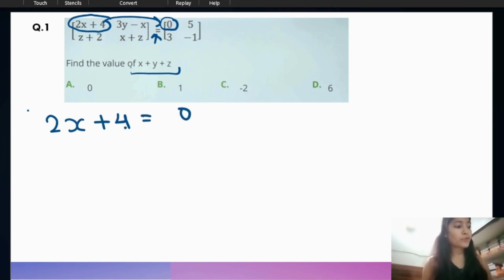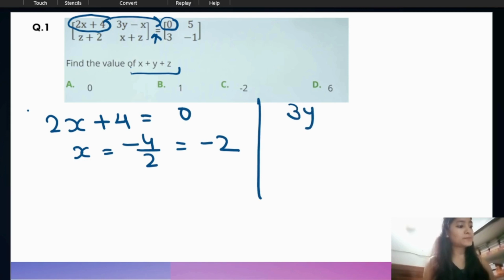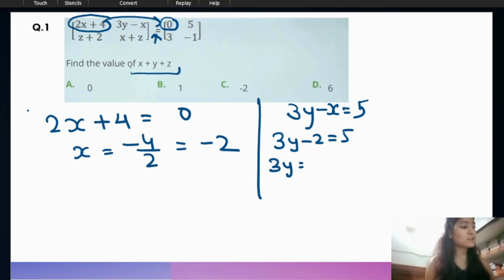Okay, so from here we will get x is equal to minus 4 divided by 2, that is equal to minus 2. And next we have to find the value of y also. So 3y minus x is equal to 5. We know that x is minus 2, so 3y minus minus 2 is equal to 5. Here it's minus, right? So it will become minus minus plus. So 3y is 5 minus 2, which is 3, so y will be 1.